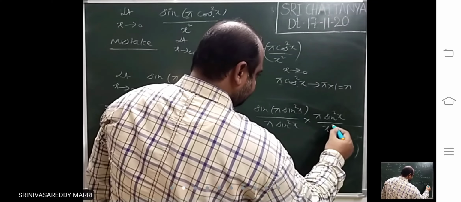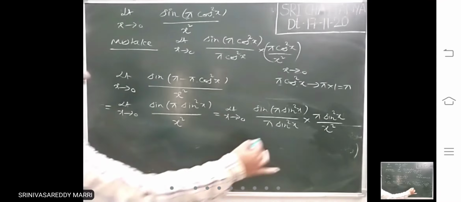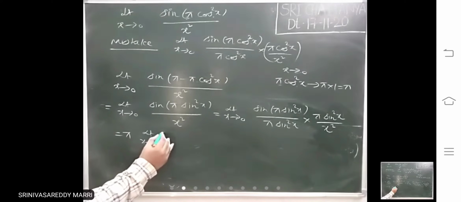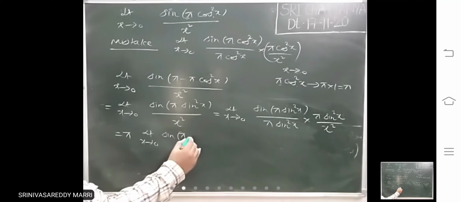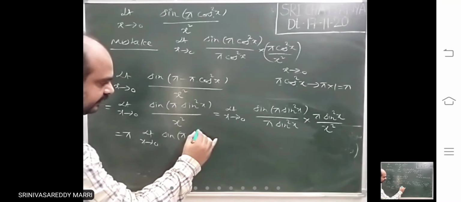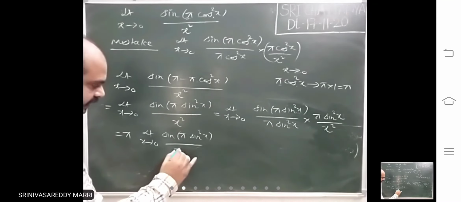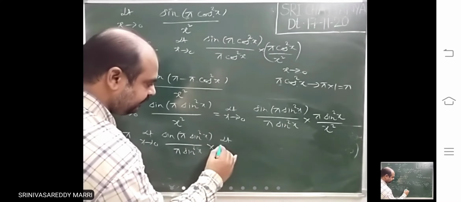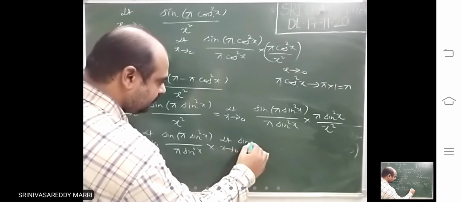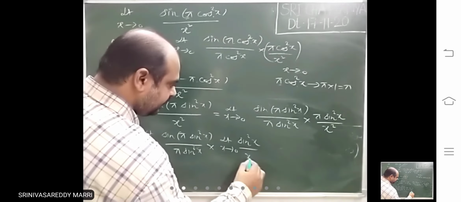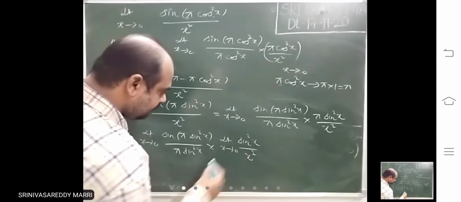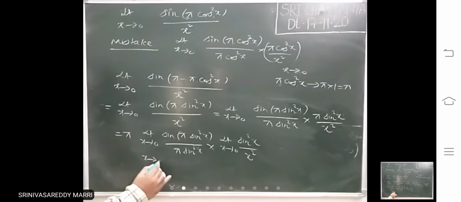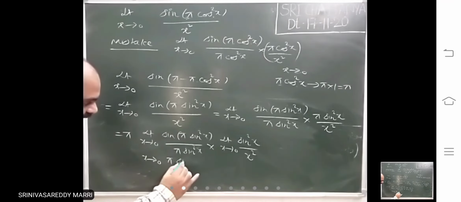Divided by x square, multiplied and divided. Now pi is constant, so I am writing it outside. Now two limits, divided by pi sine square x, into a separate limit for that again, divided by x square. So this is sine f of x by f of x, if x tends to 0, this f of x is there.